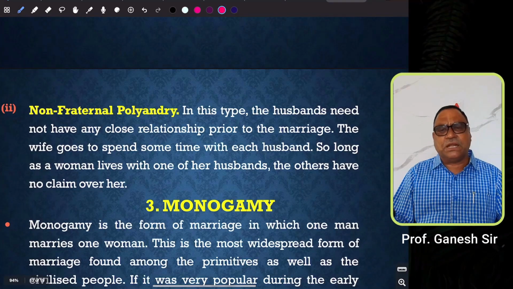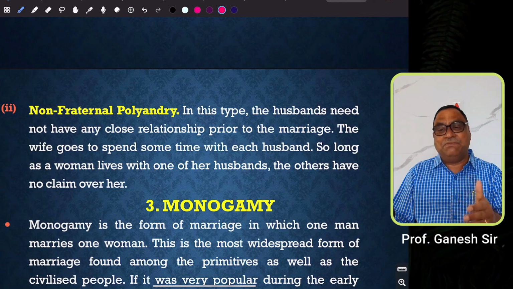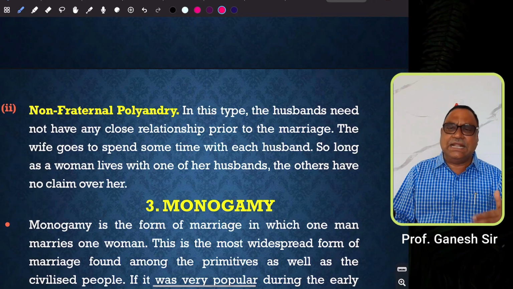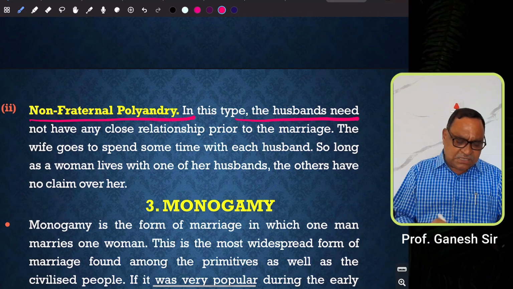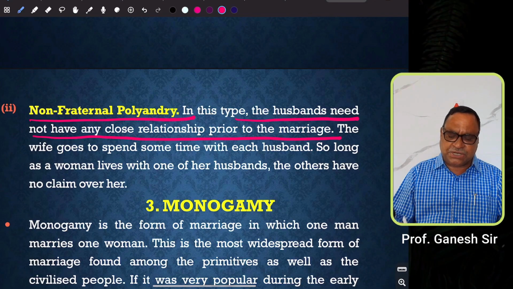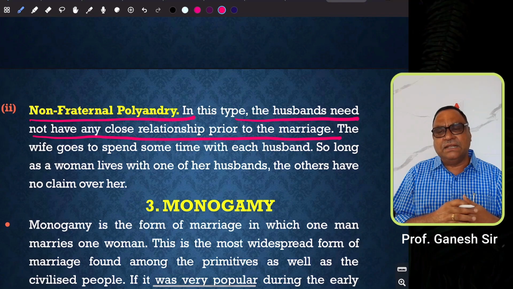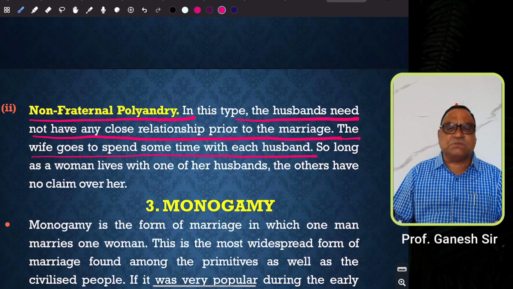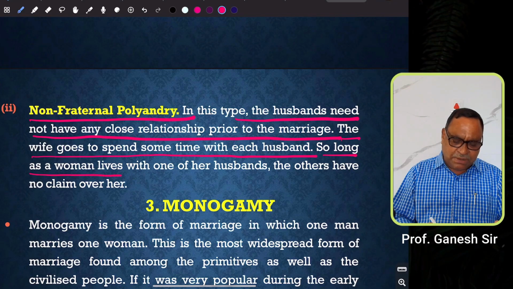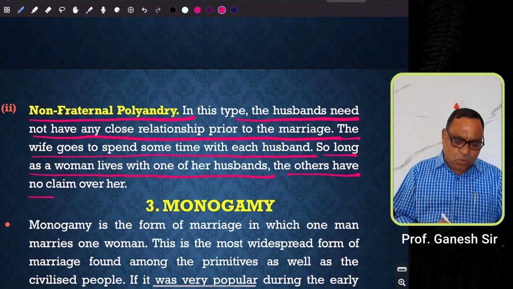But in some tribal communities like Todas, a woman is permitted to marry the man or men from different families, and they need not be brothers. Such kind of polyandry is known as non-fraternal polyandry. In this type, husbands need not have any close relationship prior to the marriage. That means they may belong to different families. So the wife goes to spend some time with each husband. So long as a woman lives with one of her husbands, the others have no claim over her.